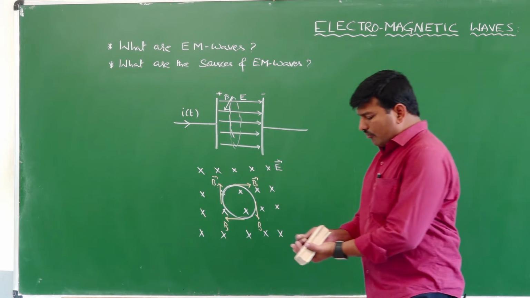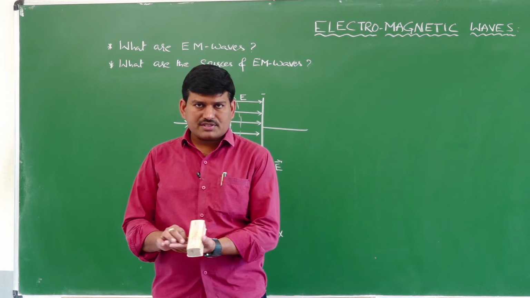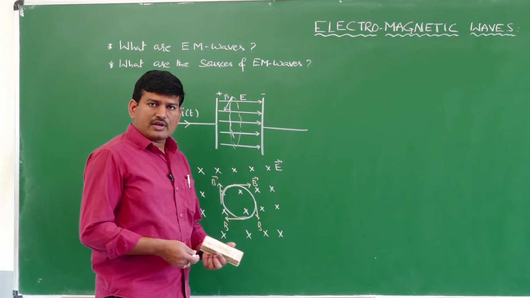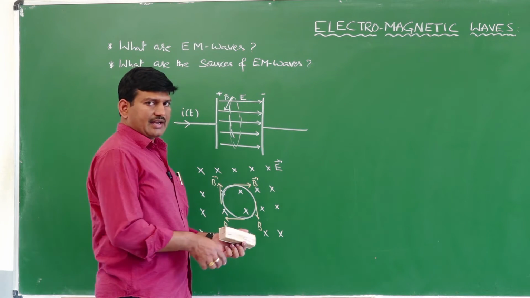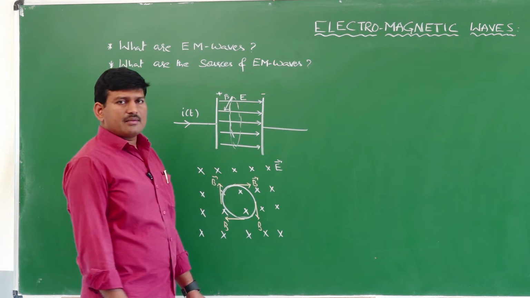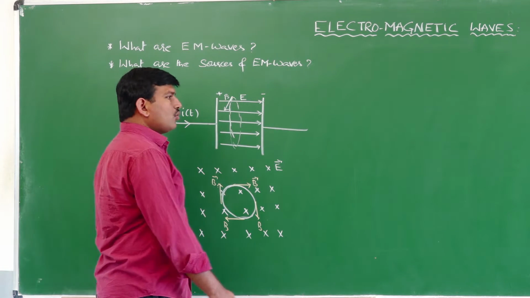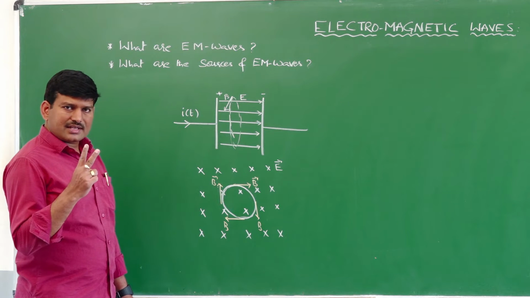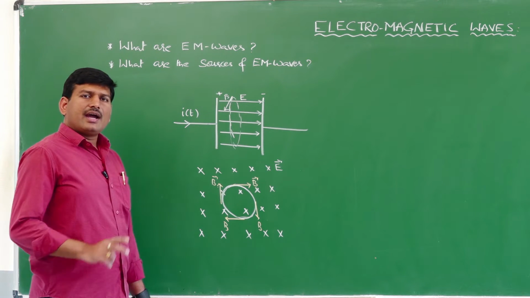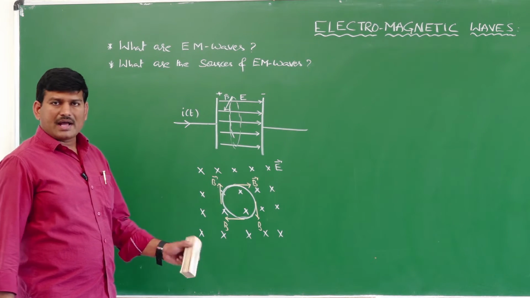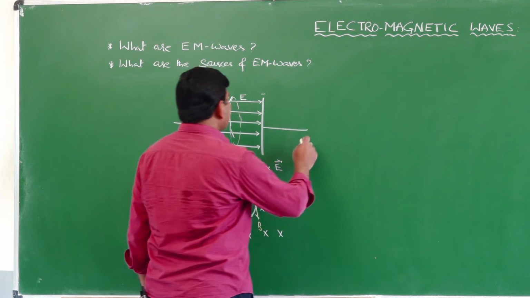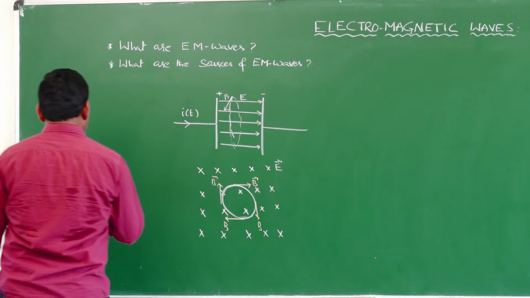Now, first I will write all those 4 equations once again. What are those 4 equations? Maxwell's 4 equations I will write. They will ask in an examination to write the Maxwell's equations. So, 2 equations are related with Gauss theorem, one with Faraday law of induction and another with Maxwell's Ampere's law. So I am rewriting all those 4 formulae once again here.